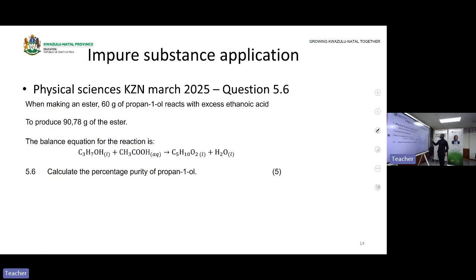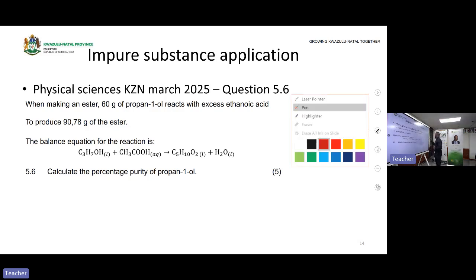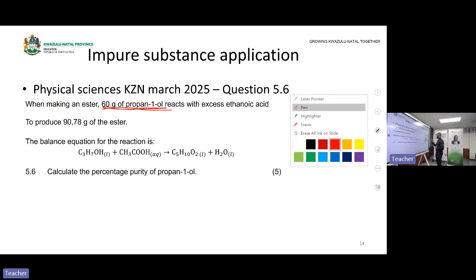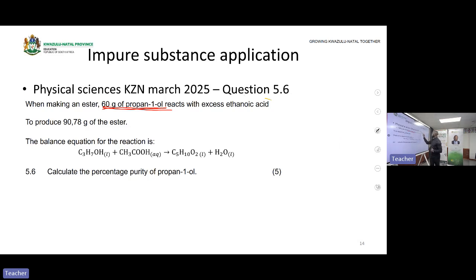Now let us look at a question from a physical sciences KZN March 2025 paper. It was written last year in March. Now let us read the statement so that we can understand what is happening. Okay, when making an ester, so we are forming an ester, 60 grams of propan-1-ol react. They are giving you a mass of propan-1-ol, which is a reactant. Now what is it reacting with? It is reacting with excess ethanoic acid.